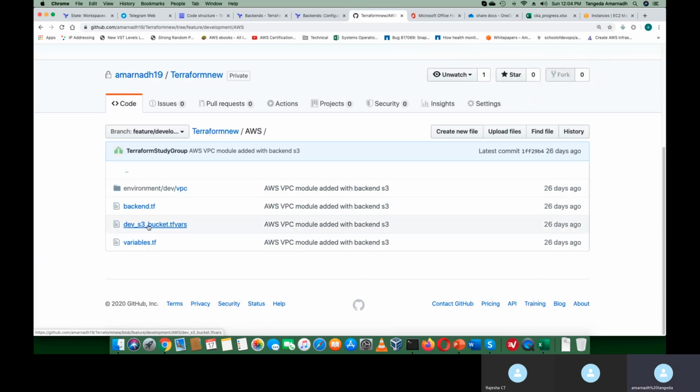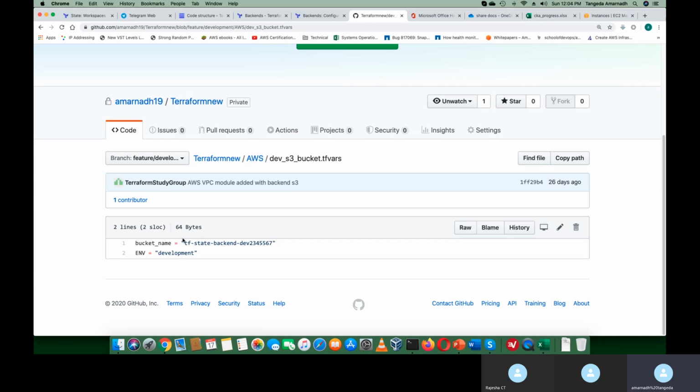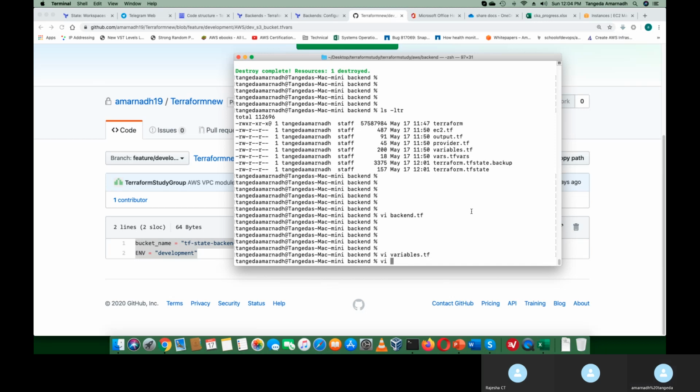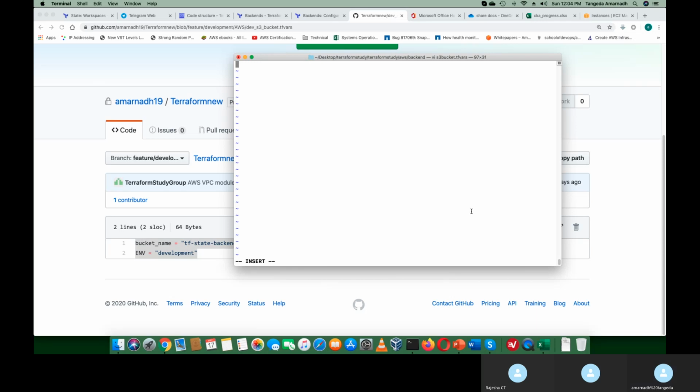So let me pass the runtime variable. This center is already there. Let me change this.